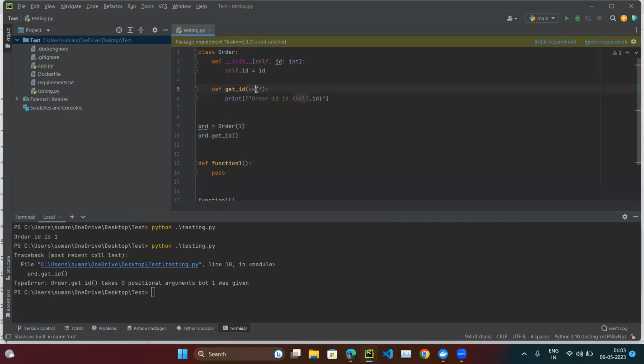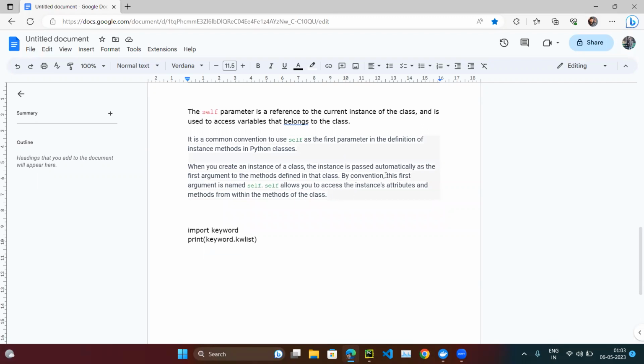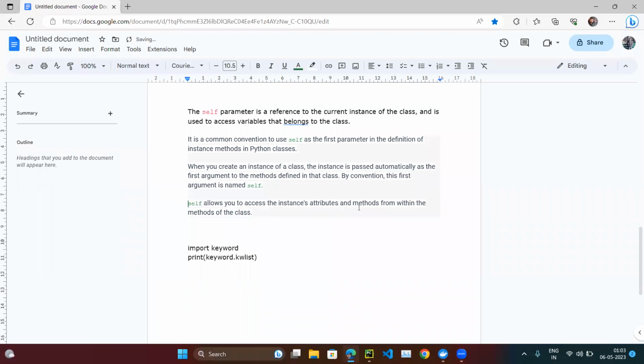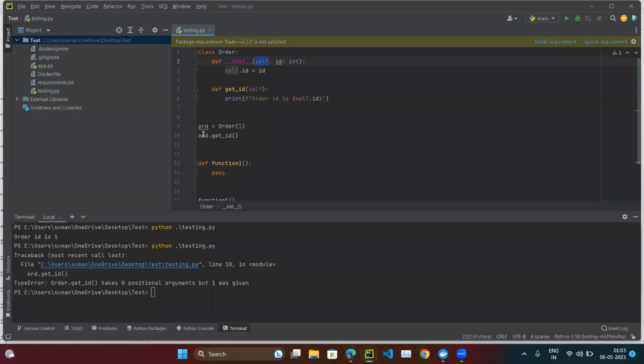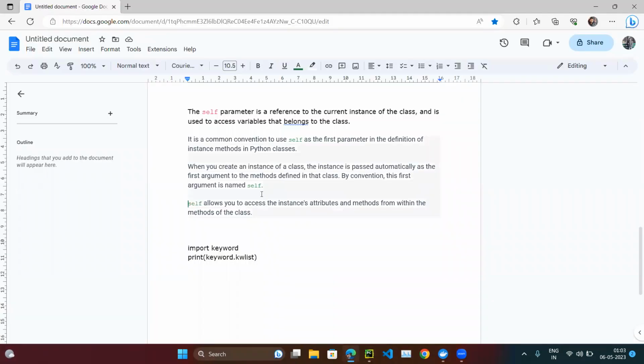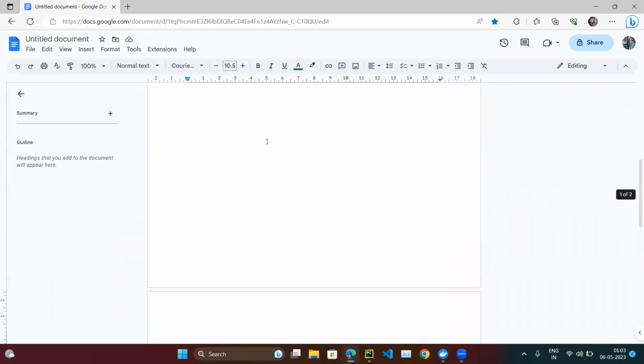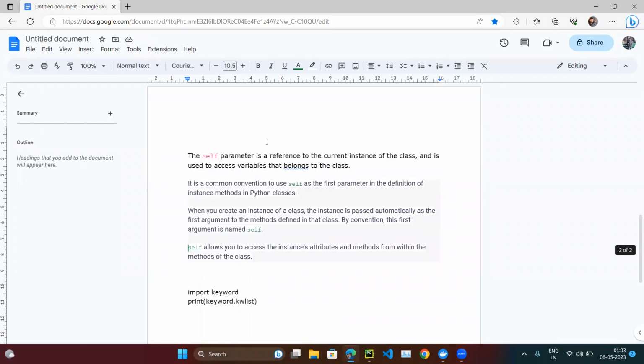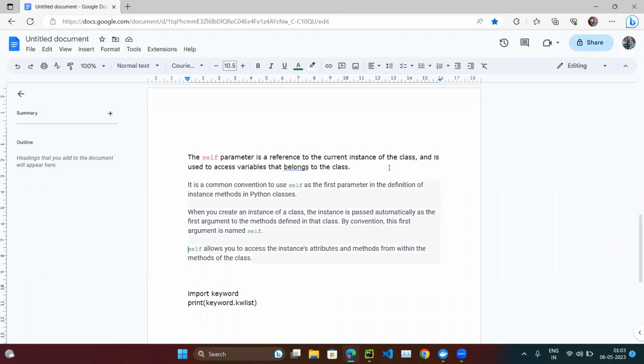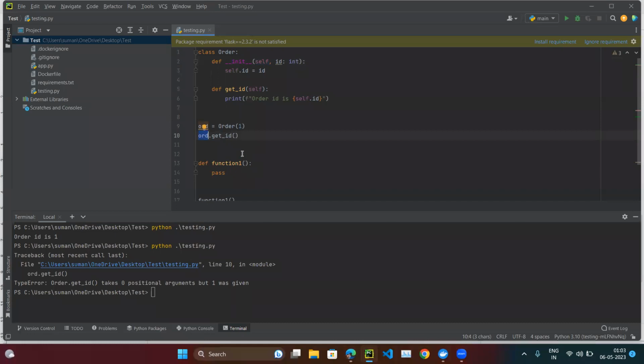So the instance is automatically passed as the first argument, right? By convention, the first argument name is self. Self allows you to access the instance attributes and methods. So you can say ORD is self. Self allows us to access this method within the methods of the class. This is just a definition of what is self. You can say self is the reference to the current instance of the class.